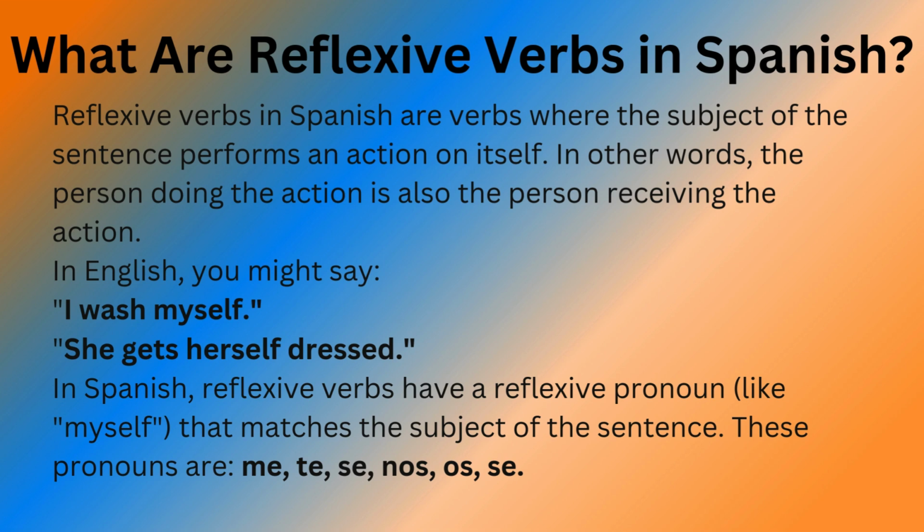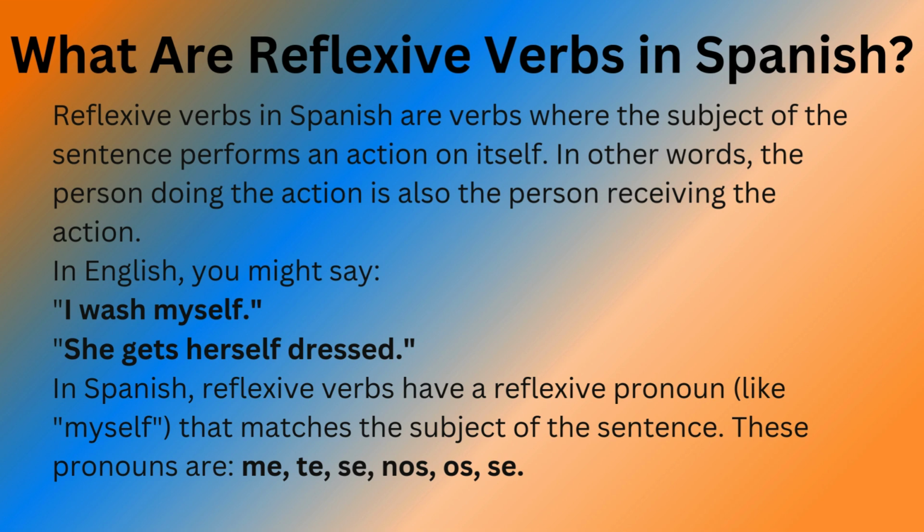What are reflexive verbs in Spanish? Reflexive verbs in Spanish are verbs where the subject of the sentence performs an action on itself. In other words, the person doing the action is also the person receiving the action. In English, you might say, I wash myself.